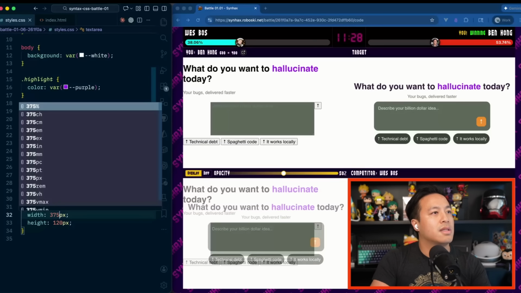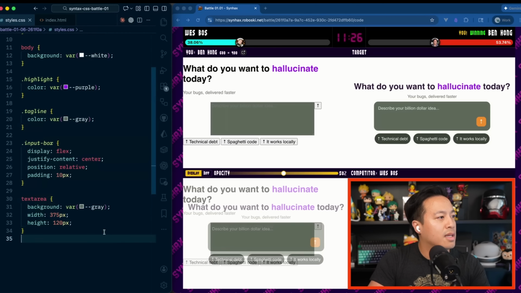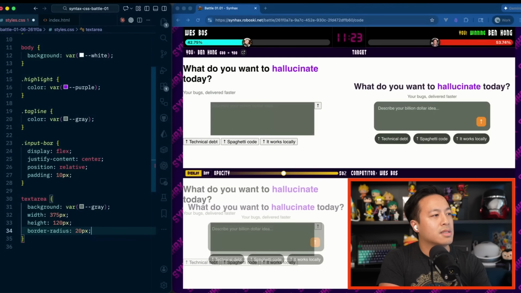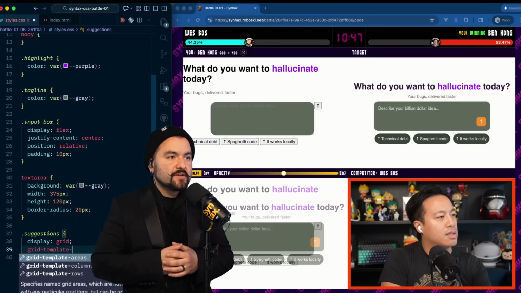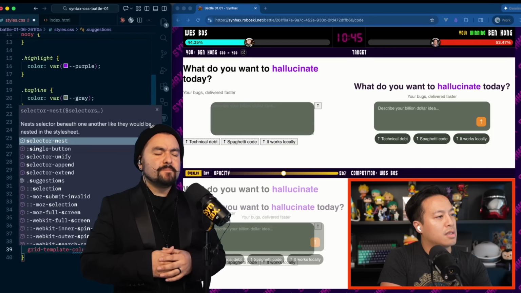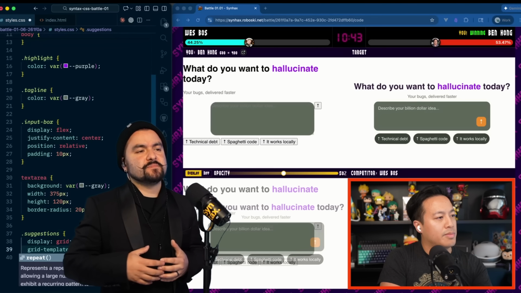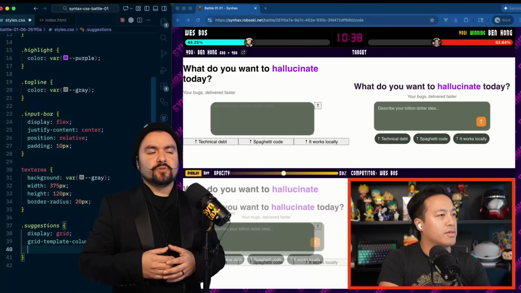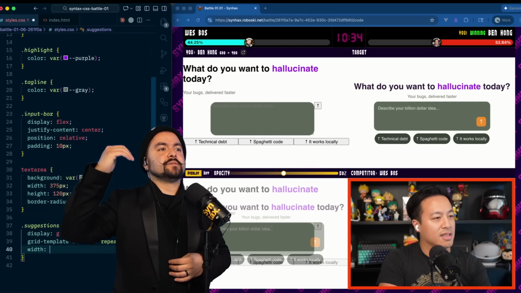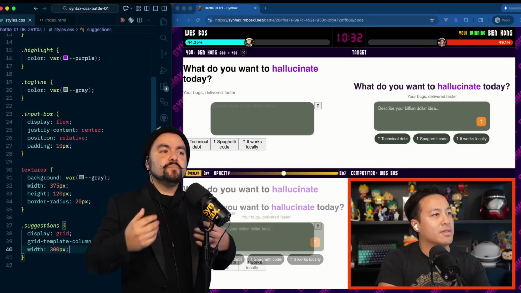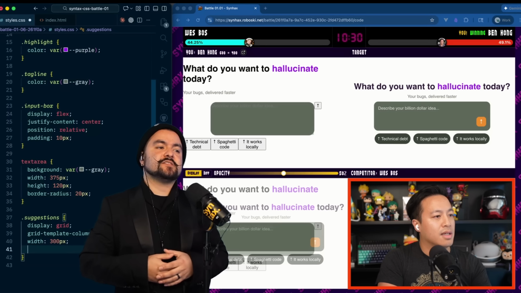375. Still not quite right there. But okay, hold on. And then we will do border radius 20 pixels. That looks about right. Yeah, and we see Ben going for the grid approach on these suggestion buttons. I believe we've seen Flexbox from most competitors, but I think this is a totally fine approach. Essentially, you have a grid. It's going to have the same width as that input box above it, but you're just going to place each of these buttons into a separate cell.